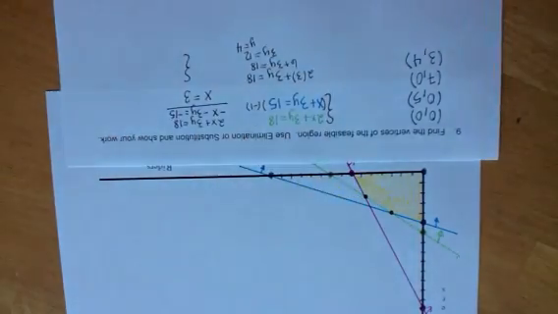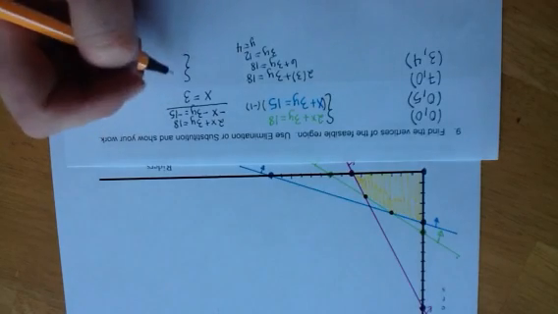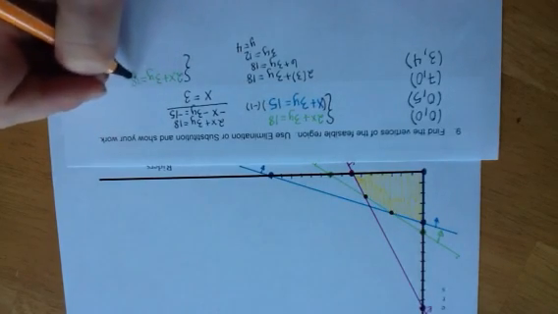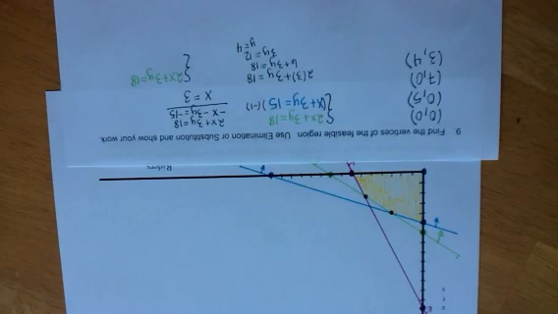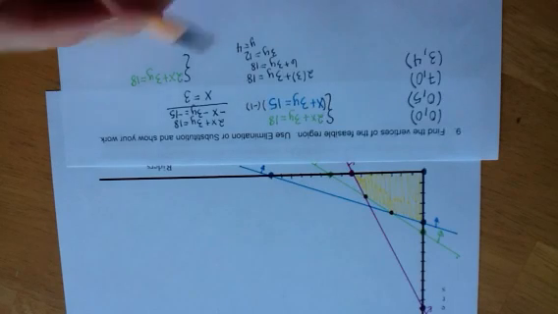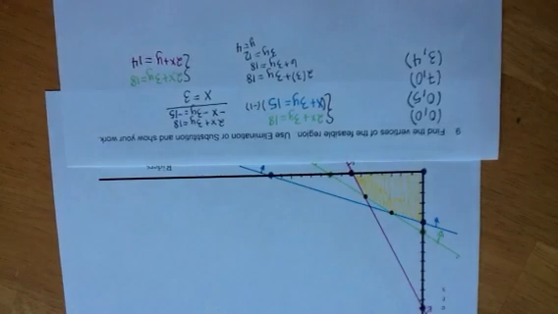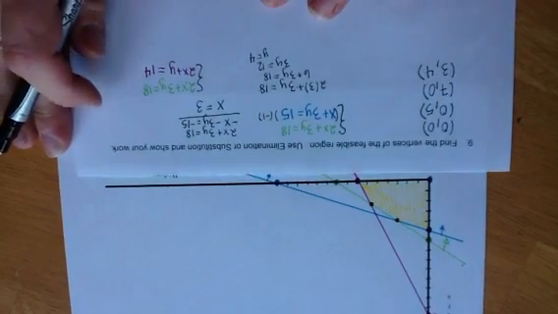This vertex is the intersection of the green line, which was 2x plus 3y equals 18, and the purple line, which was 2x plus y equals 14. Now we could solve this by substitution, or we could solve this by elimination.